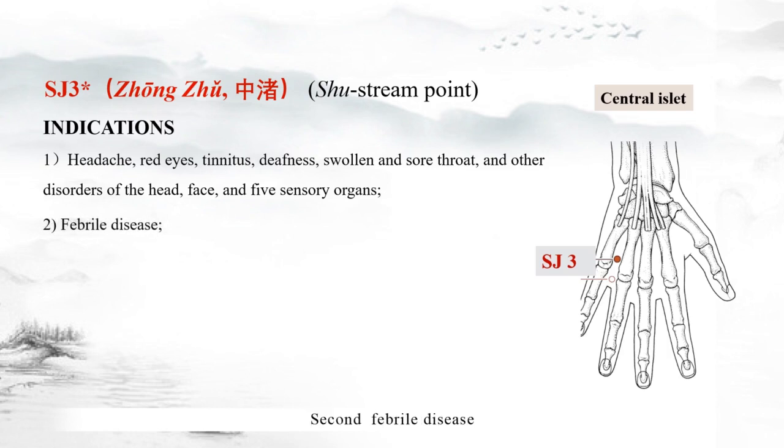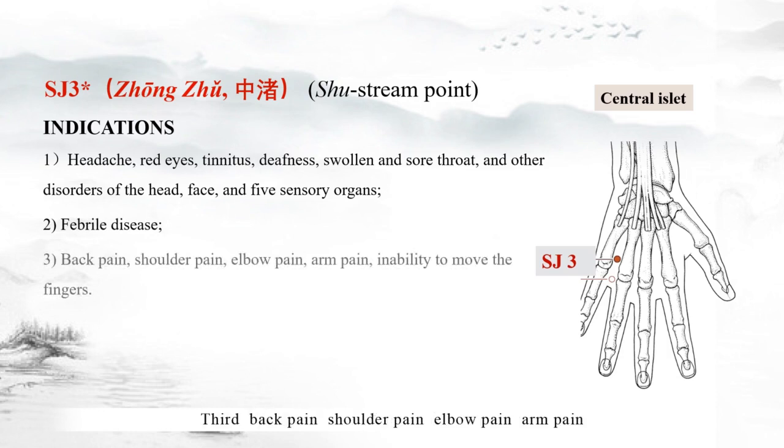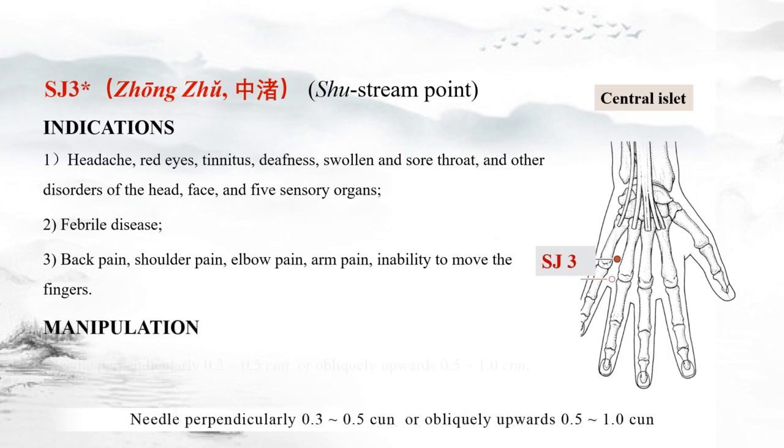Second, febrile diseases. Third, back pain, shoulder pain, elbow pain, arm pain, inability to move the fingers. Manipulation: needle perpendicularly 0.3 to 0.5 cun, or obliquely upwards half to 1 cun.